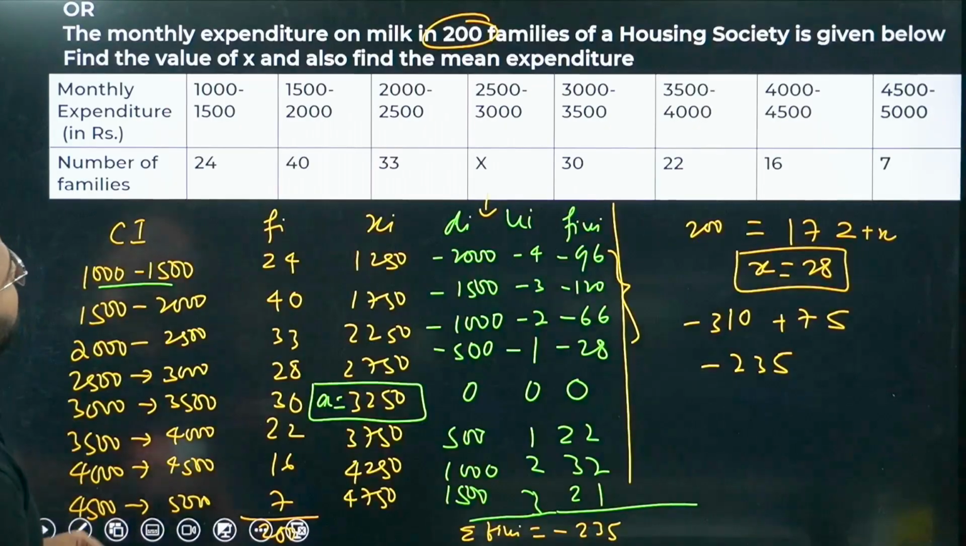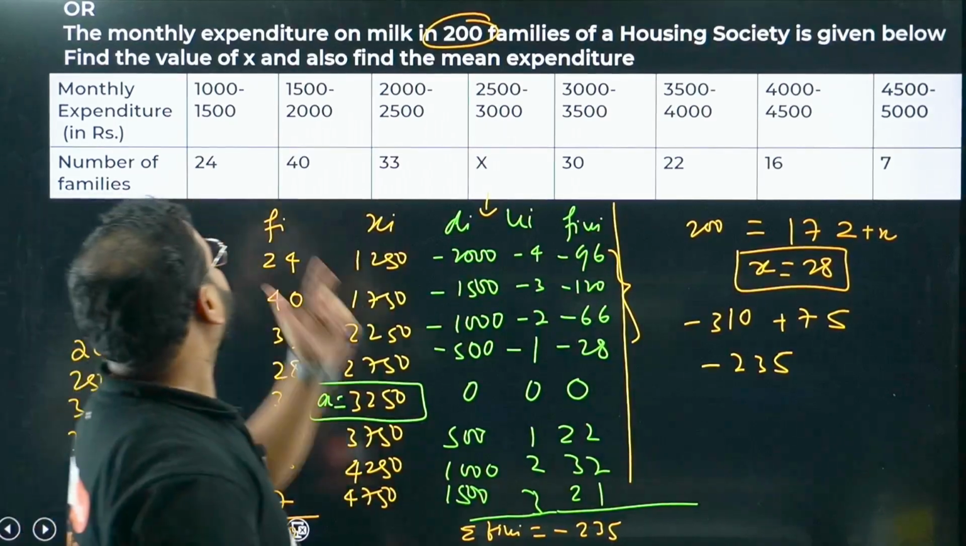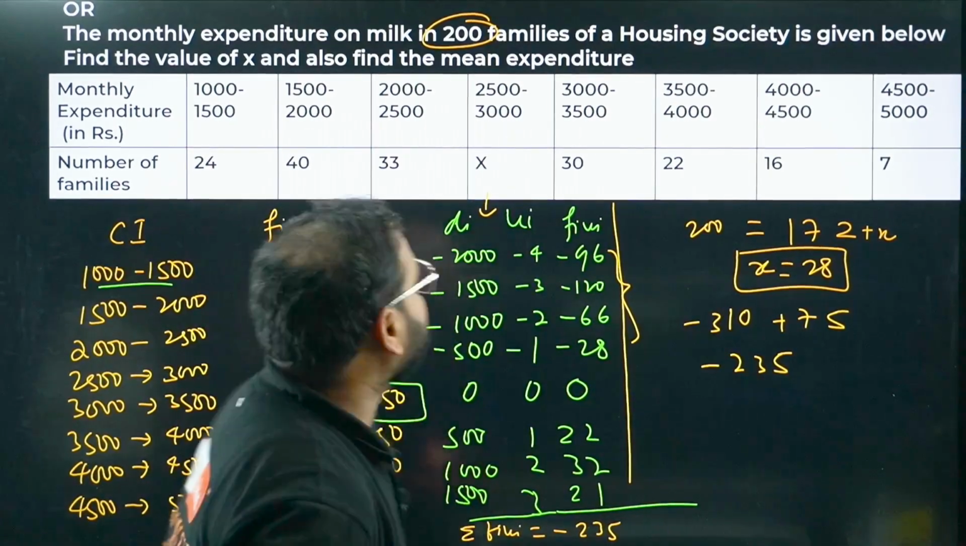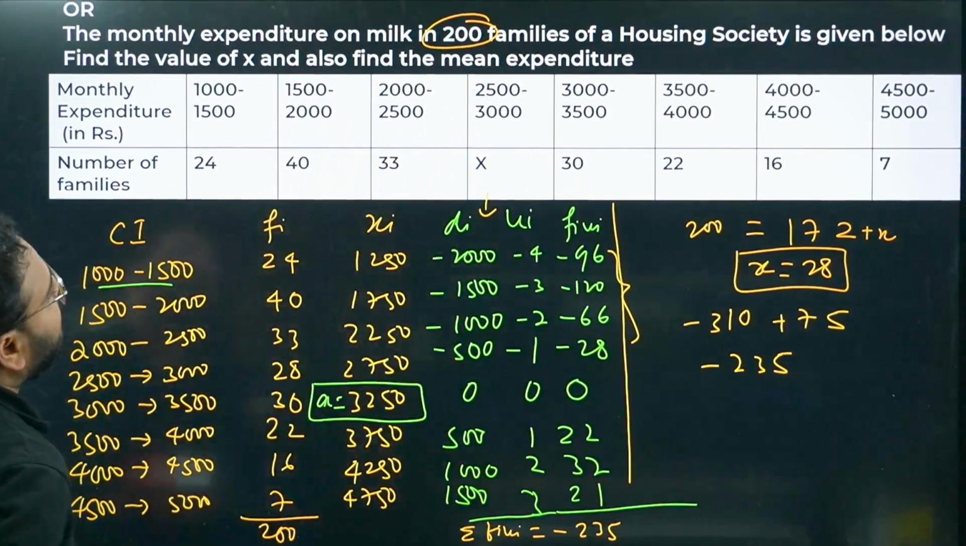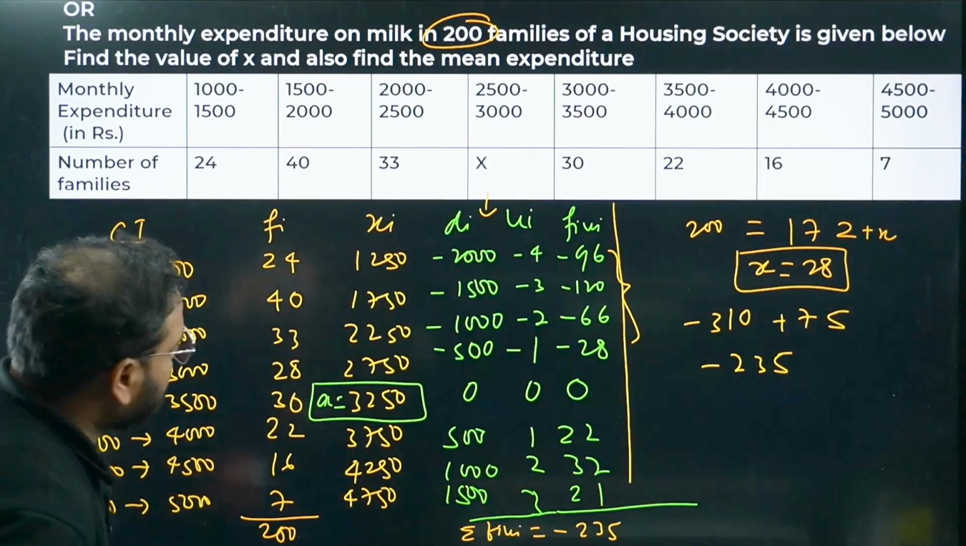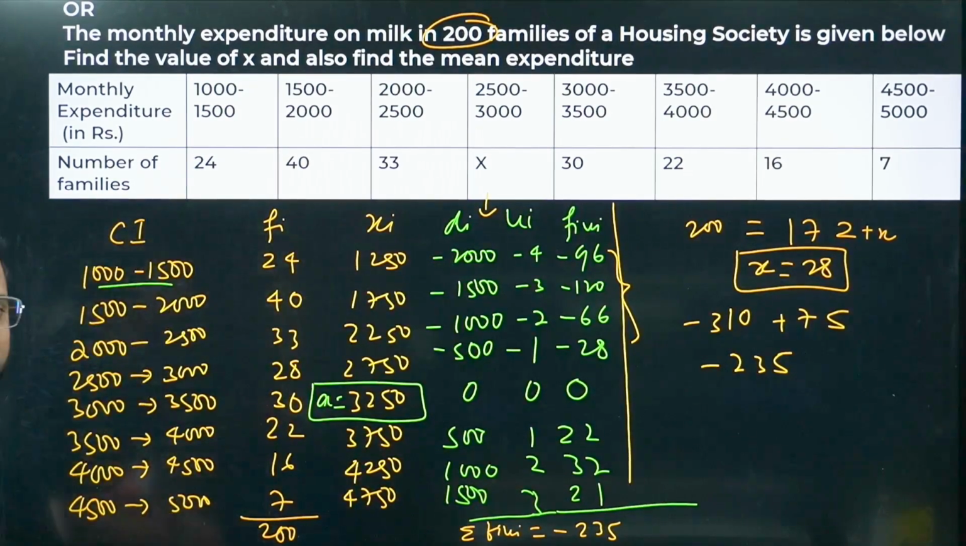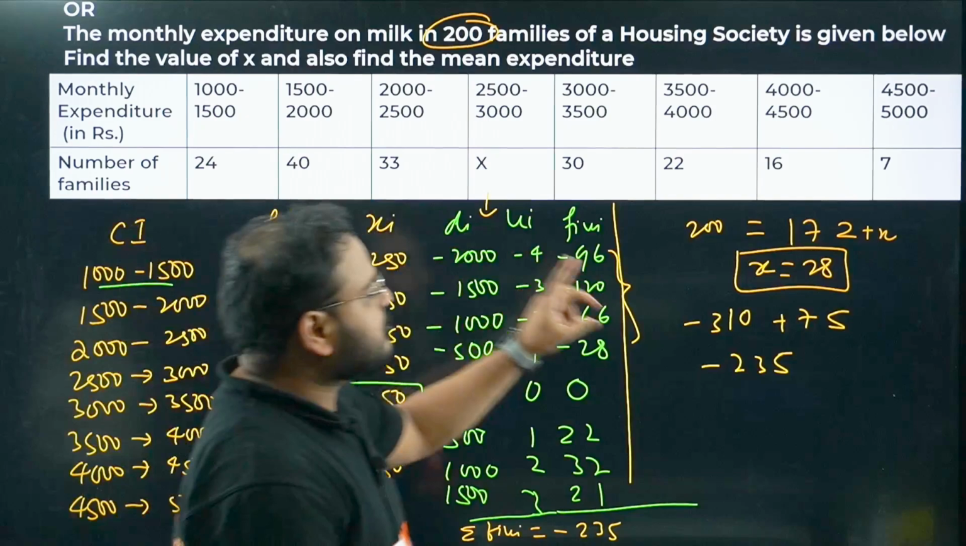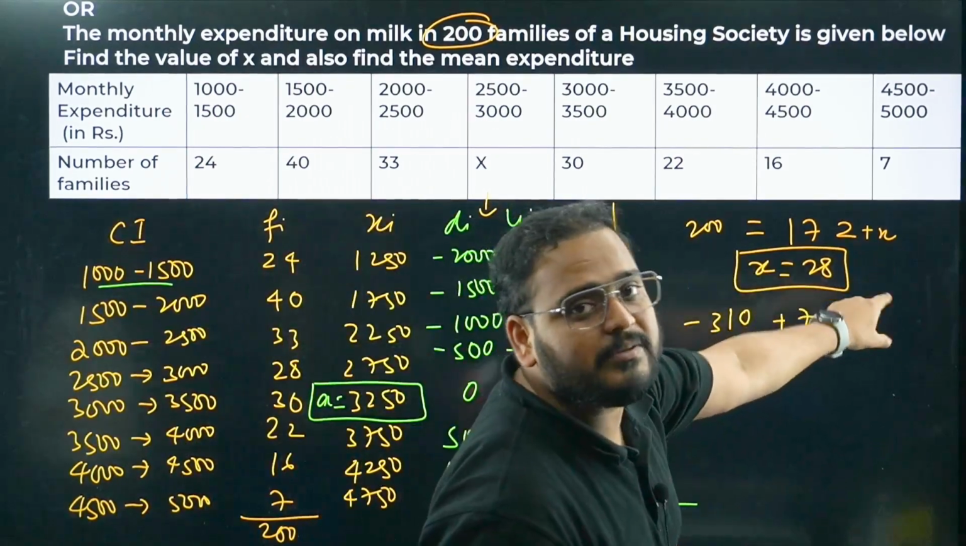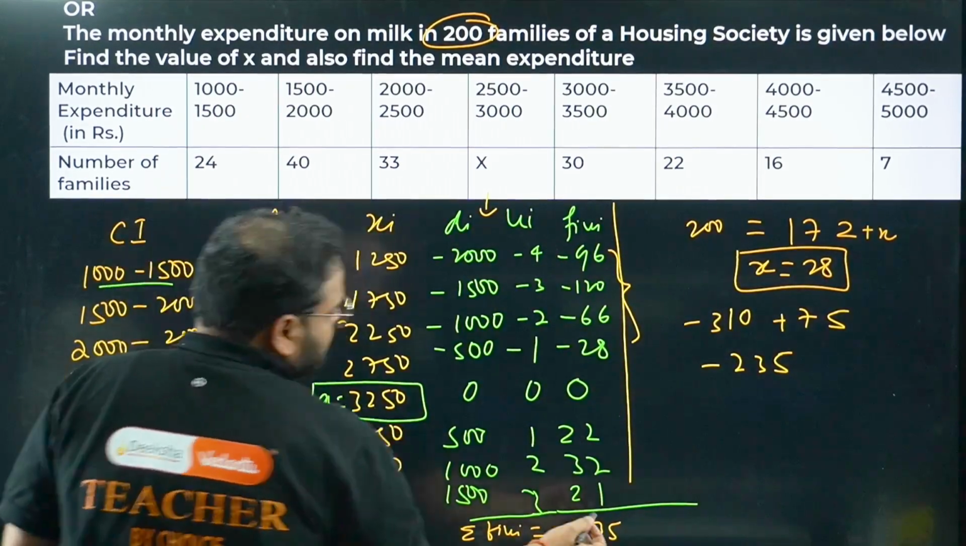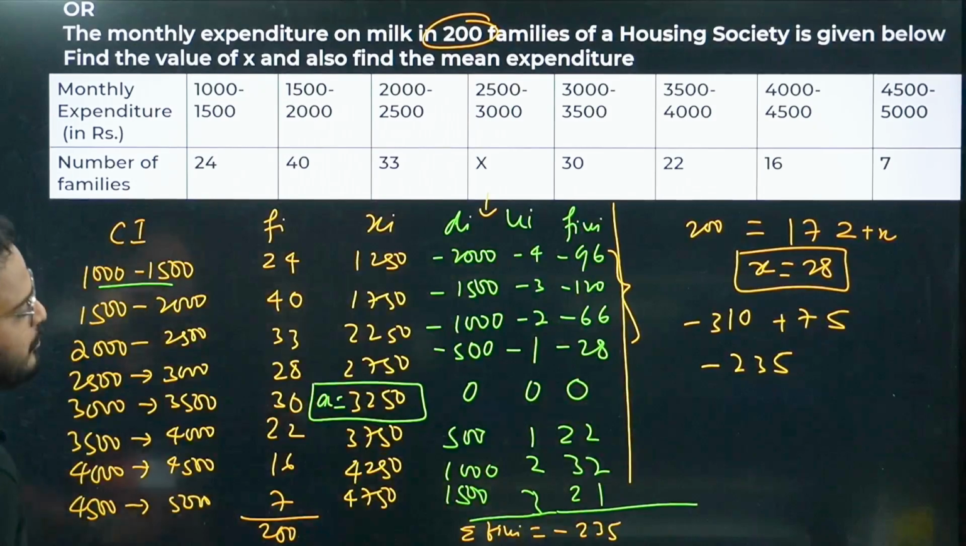Have a look once again. For 200 families, data was given for milk used, milk expenditure in 200 families in a housing society. So the table is, I hope this is visible. Please have a look. They were asking two values for us. X value, the missing frequency was 28. This is the sum of fiui coming as minus 435.